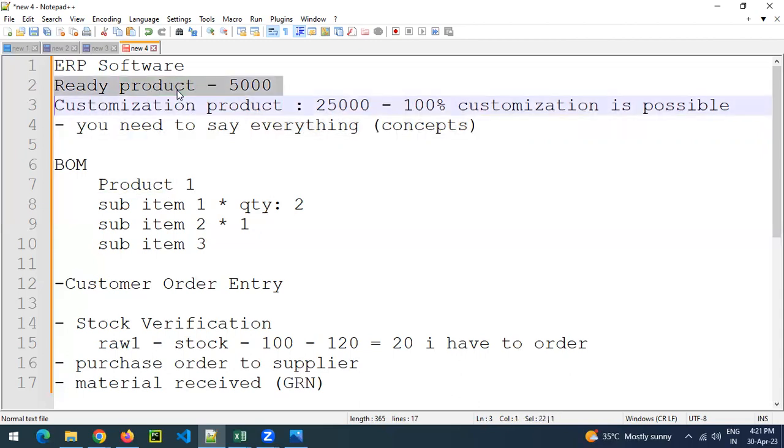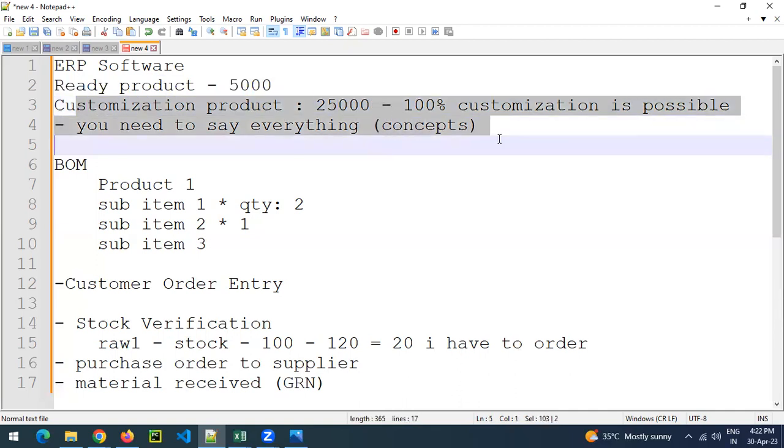Don't go with the ready product, because a ready product will help you with limited functionality only. It cannot help you to reach further. The ready product will give you the ready basic result only. Whatever your competitor is doing, the same thing you are doing. So there is no differentiation between your competitor and you. So you need to do something else. Then and only then can you make some better profit. So you need to have that customization.